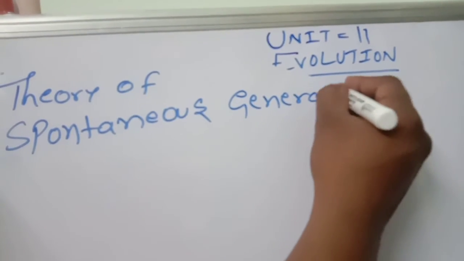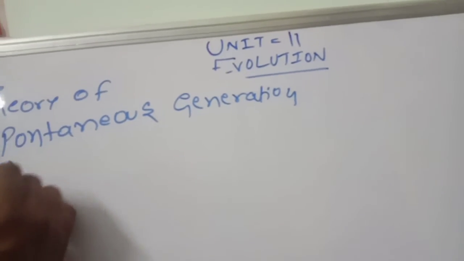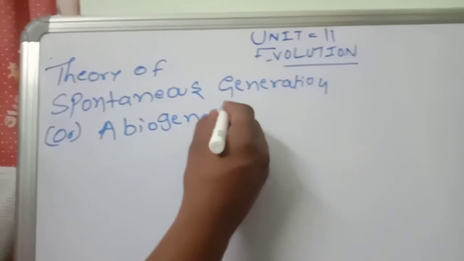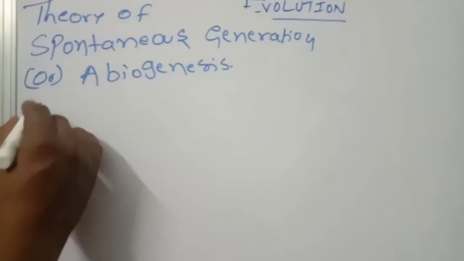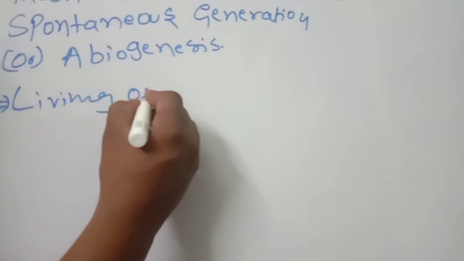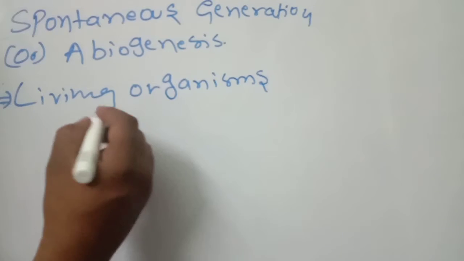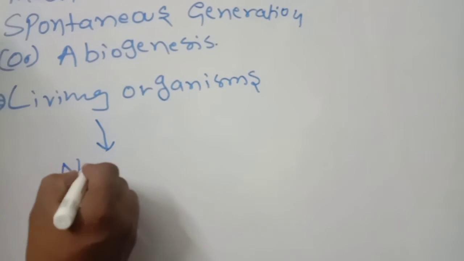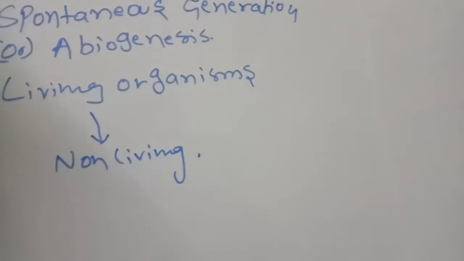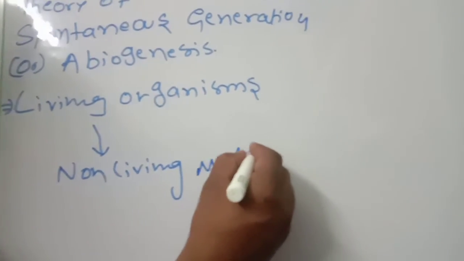Okay, what does this mean? Simply, we will call this theory abiogenesis. Living organisms, please listen very carefully, originated from what? Non-living beings. Living organisms originated from non-living materials.